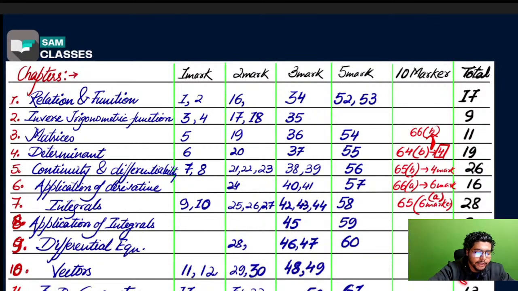Then you can target the vectors and you'll be able to score the passing marks very easily. Even the 1 markers, the 2 markers and the 3 markers from this chapter are very simple, straightforward, and almost 90-95% from the previous year PYQ.